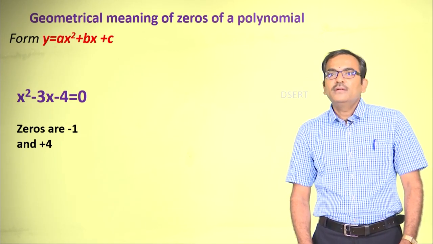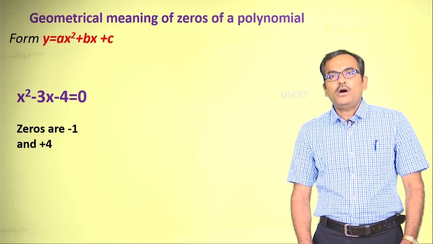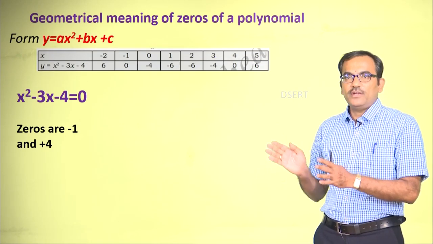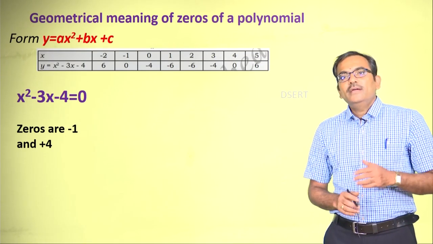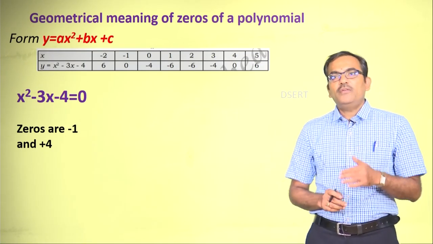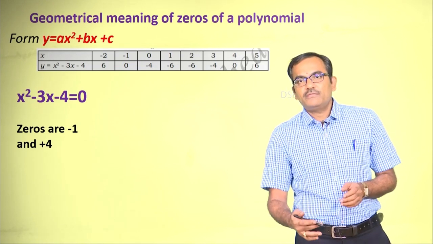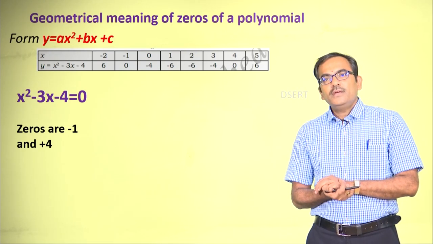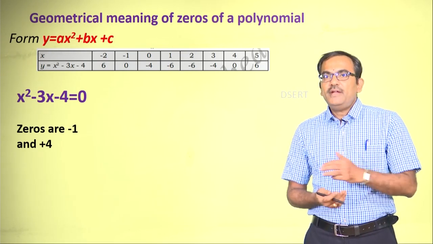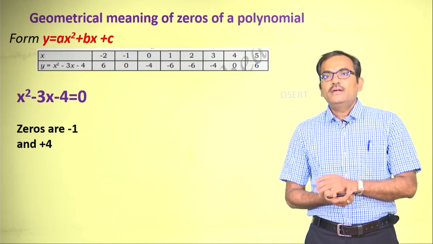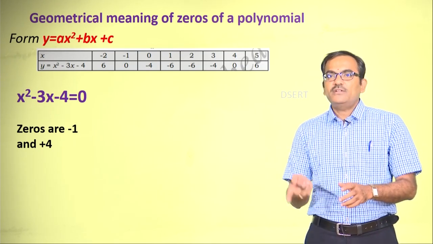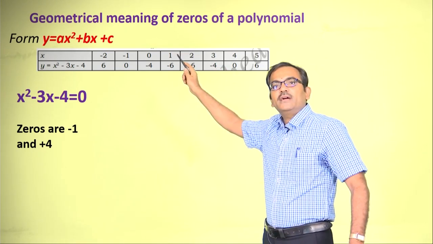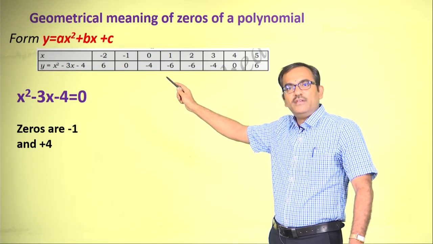Again, let us break the idea into small chunks, that we call points. Here x is an independent variable and y is a dependent variable, which depends on the value of x. I have taken a few values of x and the corresponding values of y are also written here.